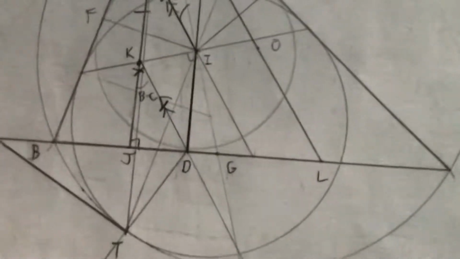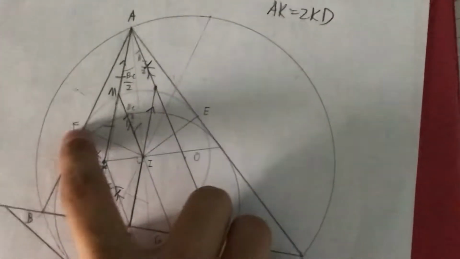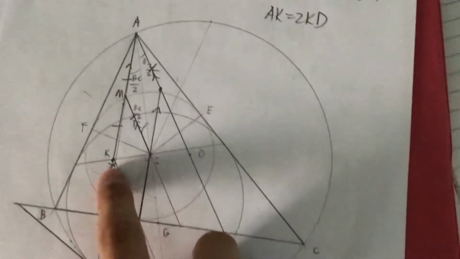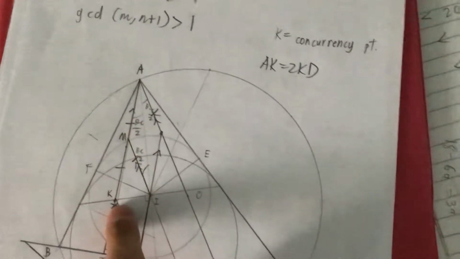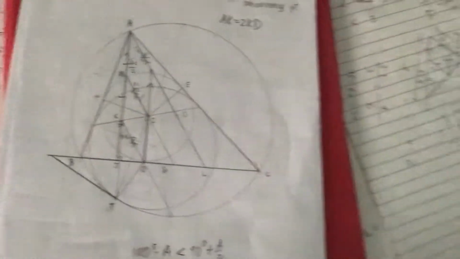When I drew it, the lines weren't exactly concurrent. And this is where I noticed something. Obviously AE equals AF, and AI is the angle bisector there, so obviously EF is perpendicular to AI. Since the line through I is parallel to EF, AI is perpendicular to IK. Points E and F can be removed; the solution doesn't really use them. They're just there to give the perpendicularity to AI.